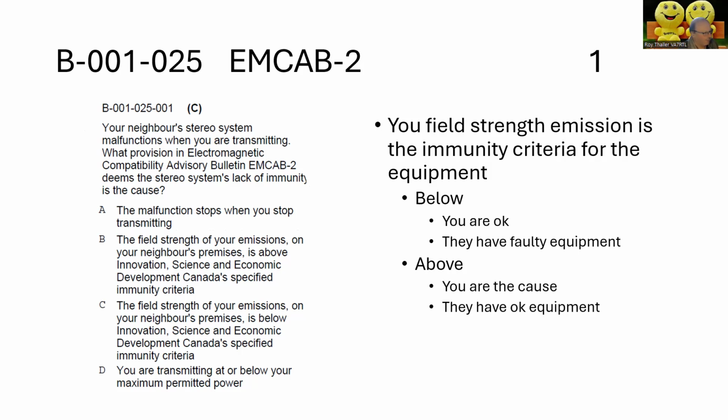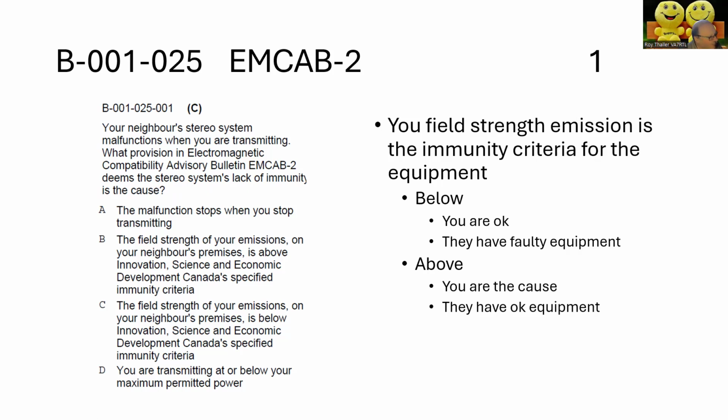So here are some examples. Your neighbor's stereo system malfunctions when you're transmitting. What provision of MCAP deems that the stereo system's lack of immunity is the cause?